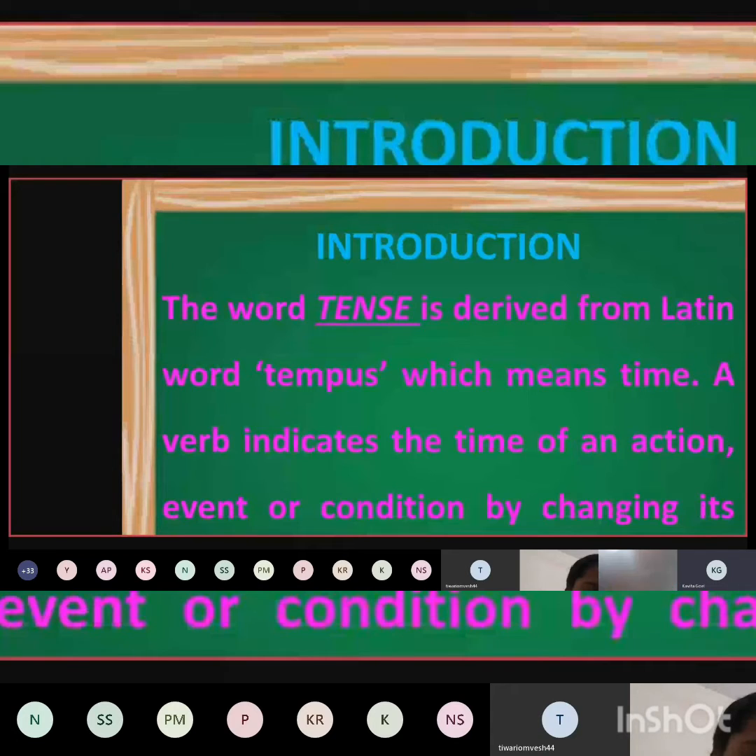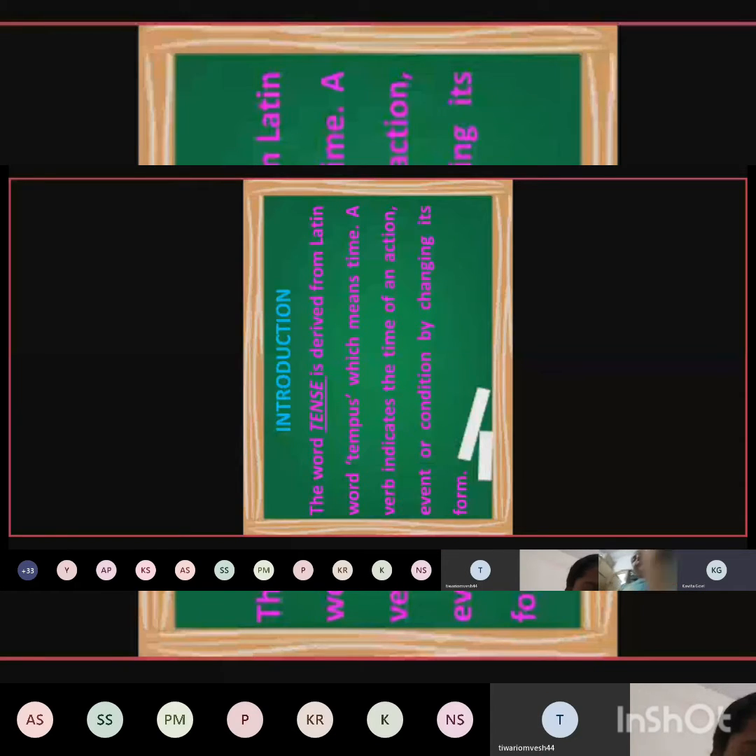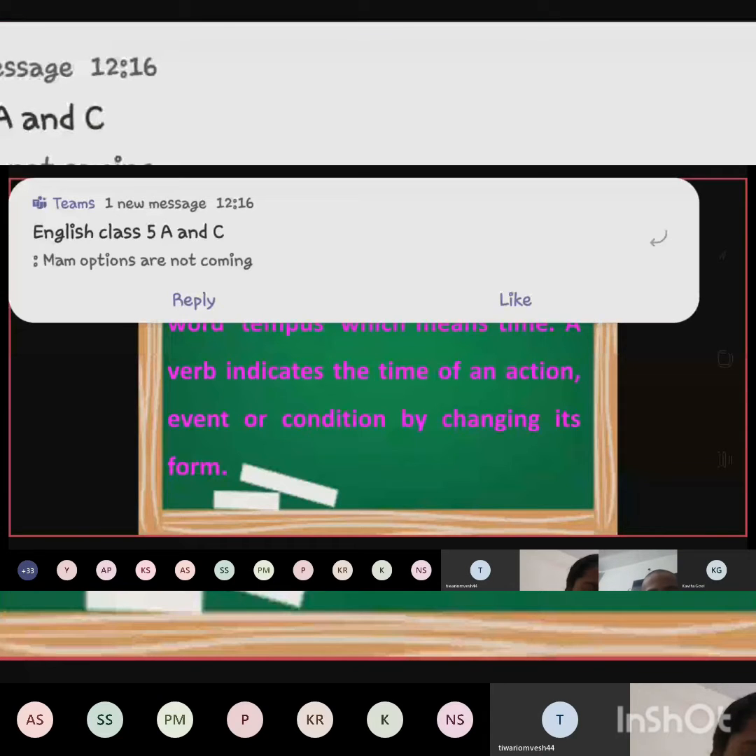Similarly, the word tenses is also derived from the Latin word tempus, from which we have taken tenses in English. What is the meaning of tempus? Time. A verb indicates the time of an action. We have three forms of the verb: present form, past form and past participle form, right? You have studied this in class 3 and class 4 also. Now again in class 5 we learn action verbs like play, played, played. This is the first, second and third form. Like sit, sat, sat. Break.